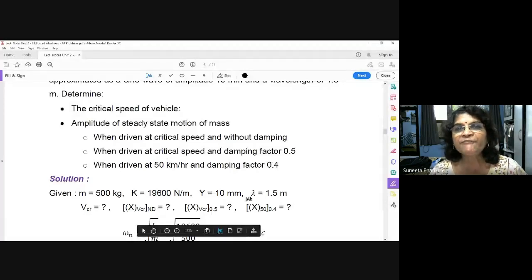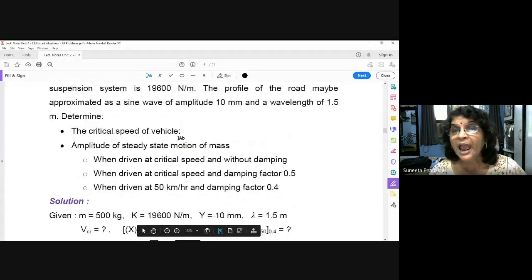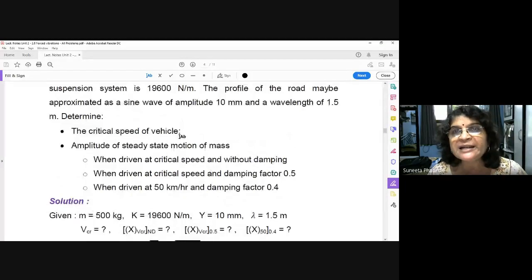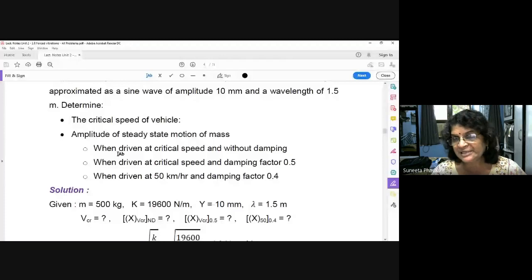Determine the critical speed of the vehicle, means VCR at resonance. Second, we have to determine the amplitude of steady state motion of the mass. What is the notation for the amplitude of steady state mass? Capital X. At what conditions? First, when driven at critical speed and without damping, means zeta is 0 and it is at omega n, that is resonant. Then second, the amplitude when driven at critical speed and damping factor 0.5, means you have provided damping. And third, when driven at 50 km per hour and damping factor is 0.4.